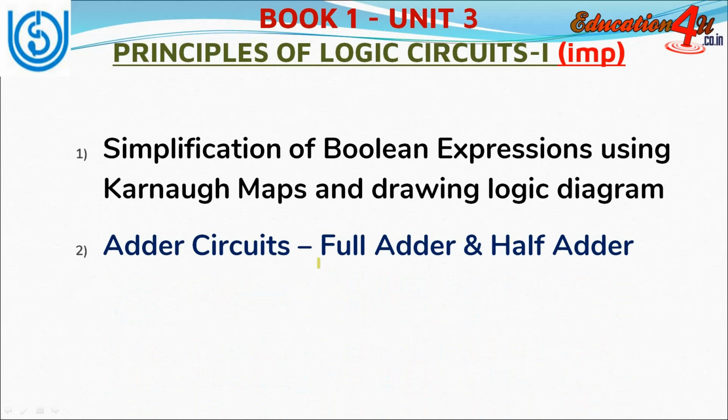You should know how to draw adder circuits, that is full adder and half adder. You should know what is multiplexer. So these are very important topics. Please note down these topics and go through them.